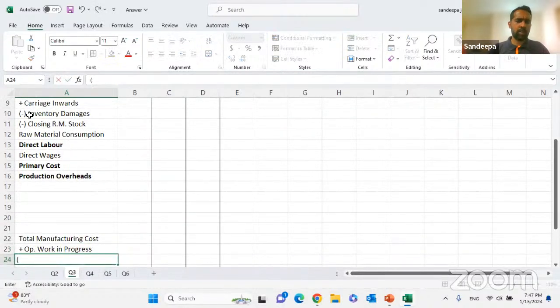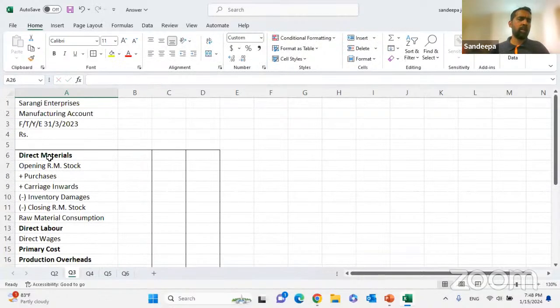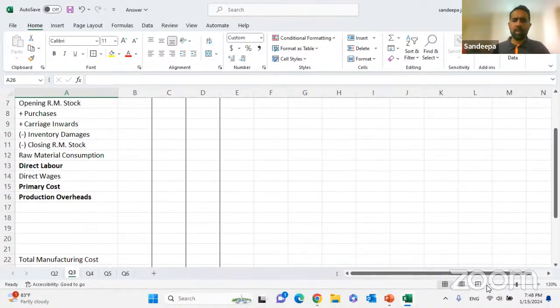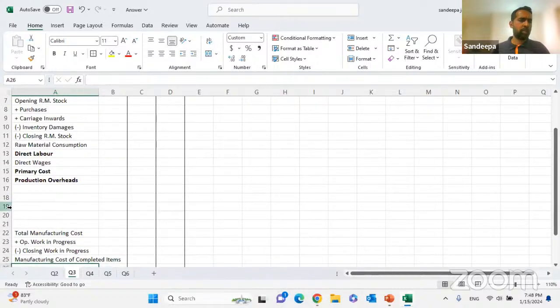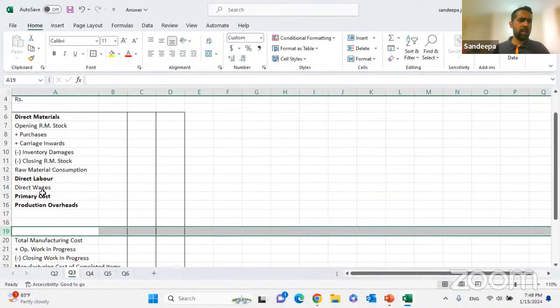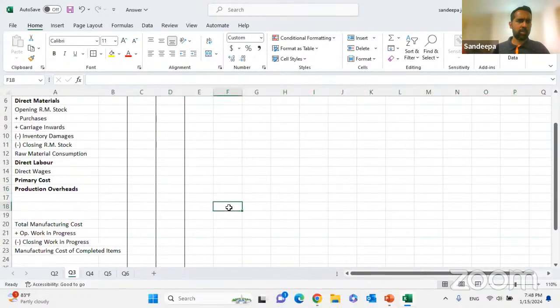From that, you are going to deduct the closing work in progress. So you'll get the manufacturing cost of completed items. In this question, I haven't included the profit margin. So this will be your basic format of the question, right?